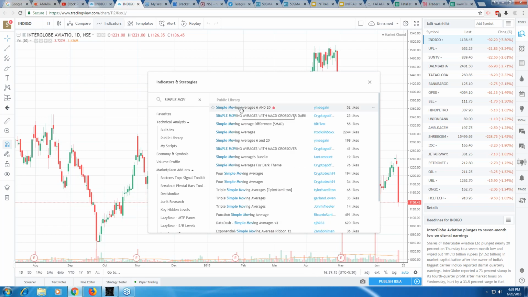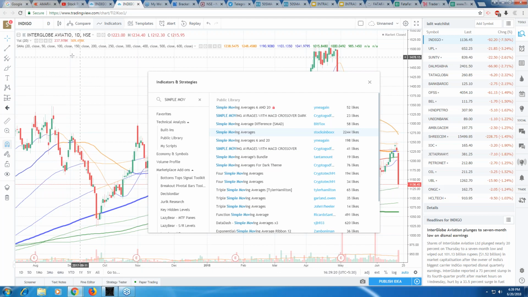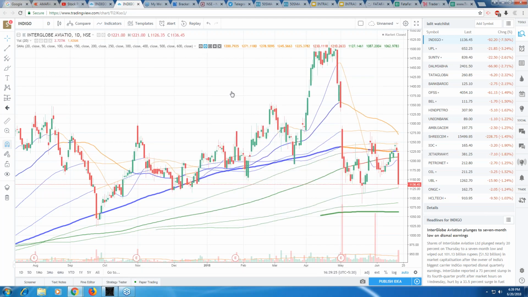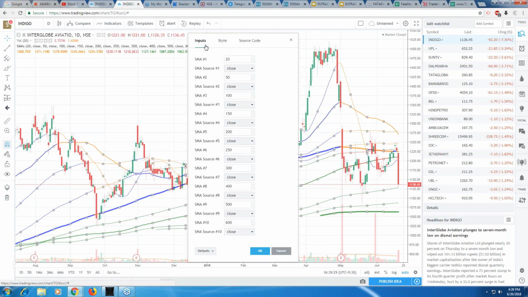Moving averages, right? Oh god, they have got so many of them. So I need to remove a lot of them.